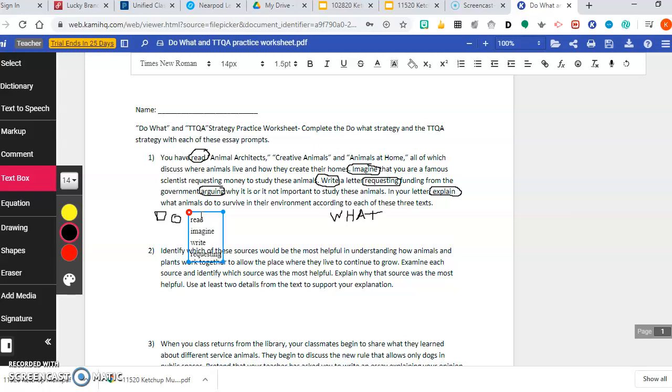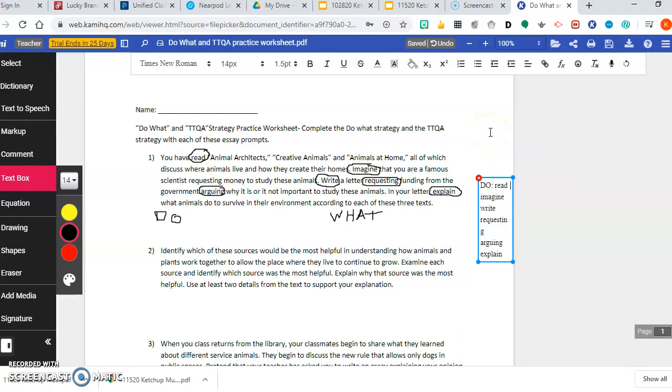Requesting. Okay, we're going to argue, and then we're explaining. Okay, so I'm just going to move this box up. Actually, you know what I may do? I may put it right up there. I might put my do what strategy right there, just so you guys can see it. Do.